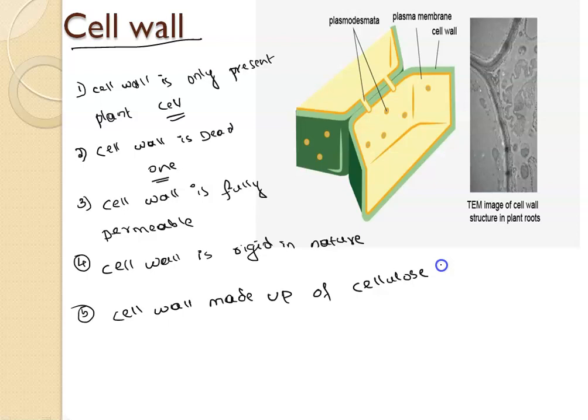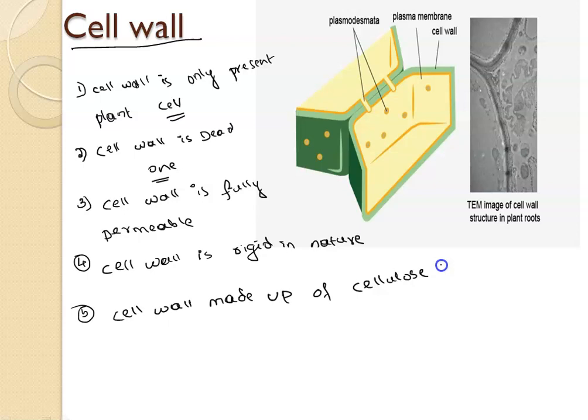Because of this tough nature, the plant stands erect in the environment on the earth. Plants usually grow taller, against gravity, and they have this potential because the cell wall provides the strength to face the external environment.